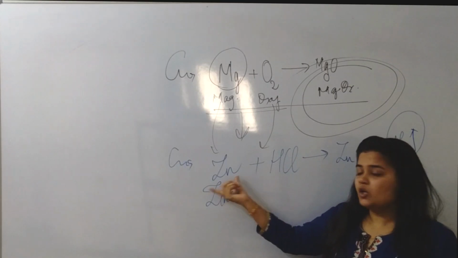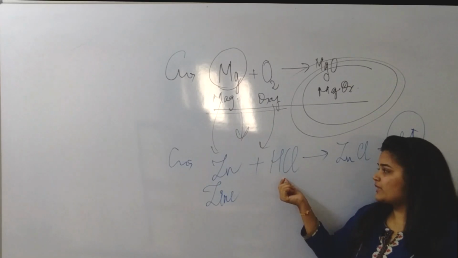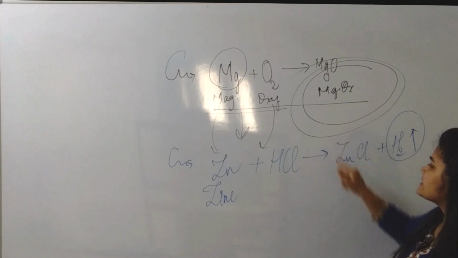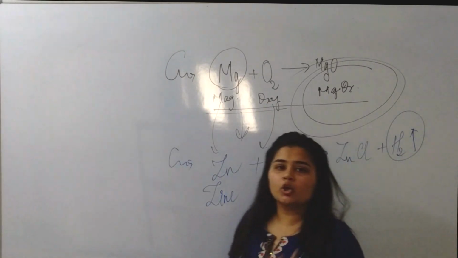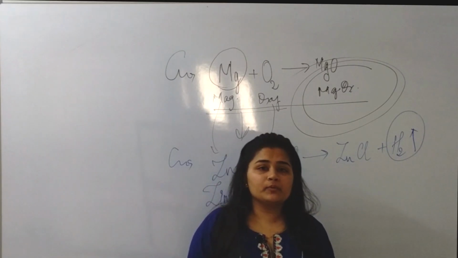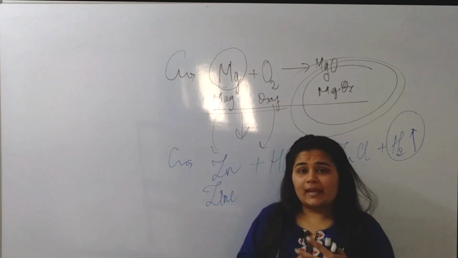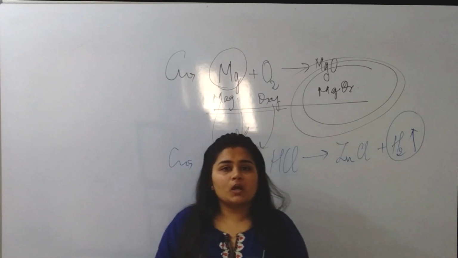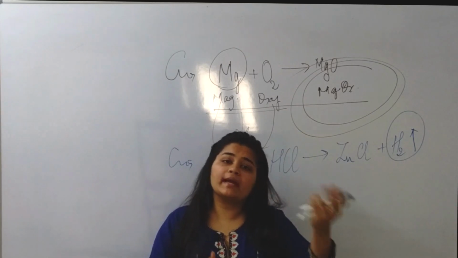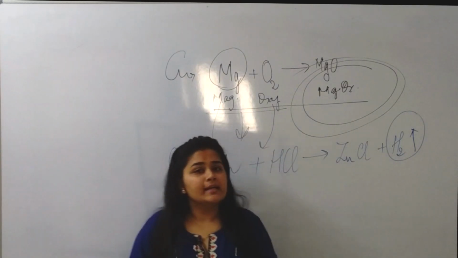Zn, zinc, plus HCl, hydrochloric acid, gives us ZnCl, zinc chloride, and hydrogen gas will be liberated. These are the types of chemical reactions occurring around us, and how we write it in the form of chemical equations, the examples which are given in your textbook.